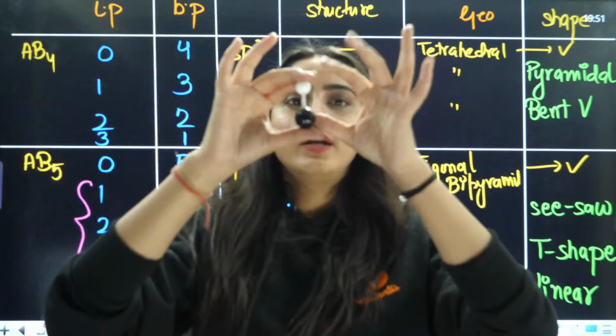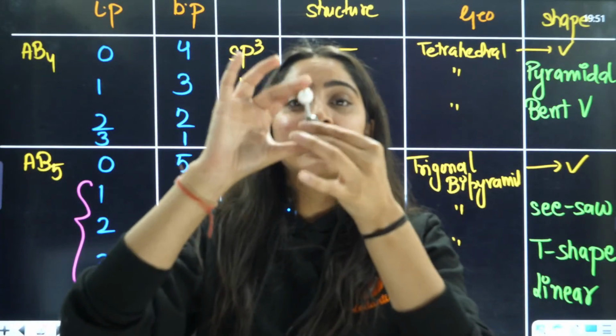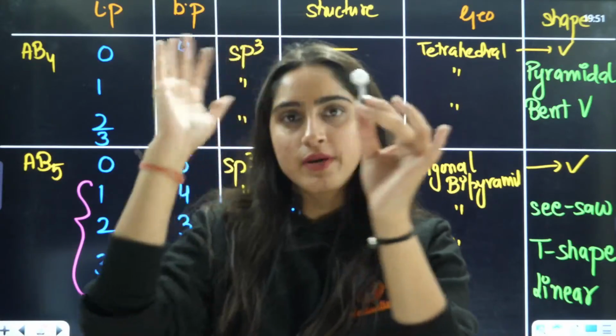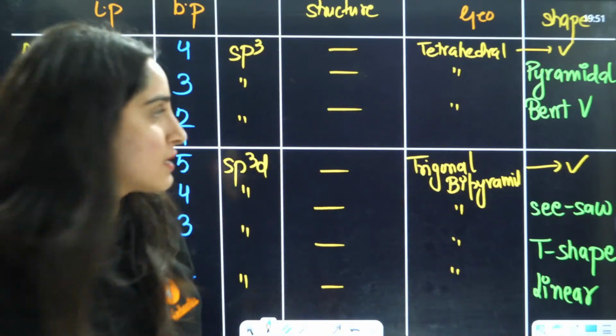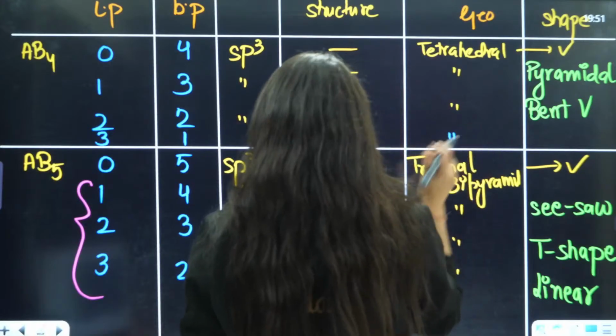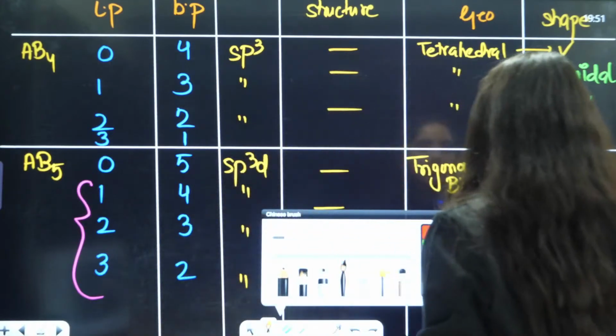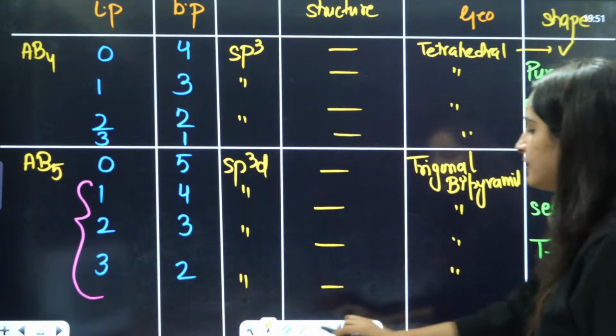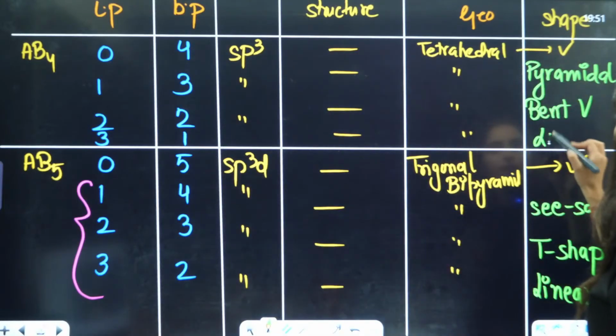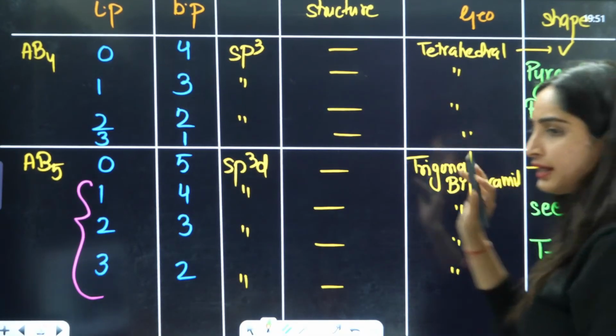So only linear shape will be left. 3 bond pairs are gone, so in the end the geometry is the same, but the shape is going to be linear.